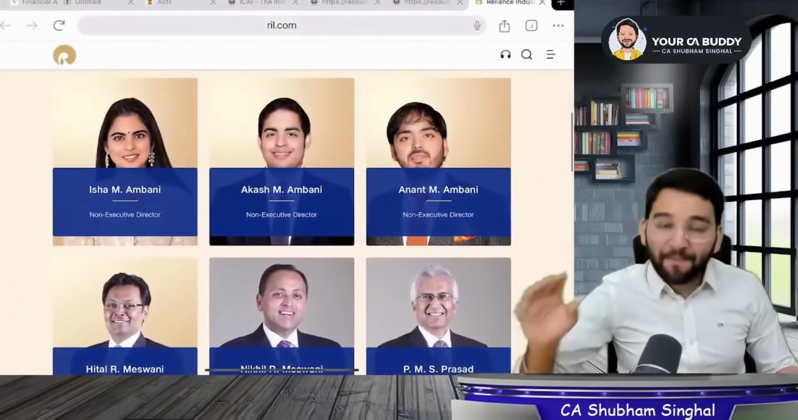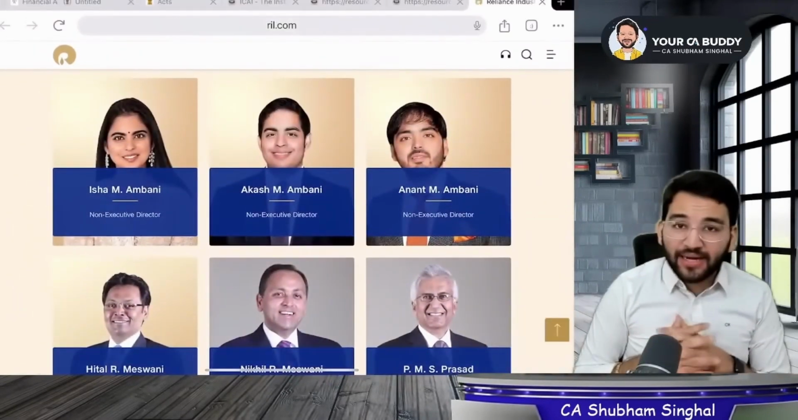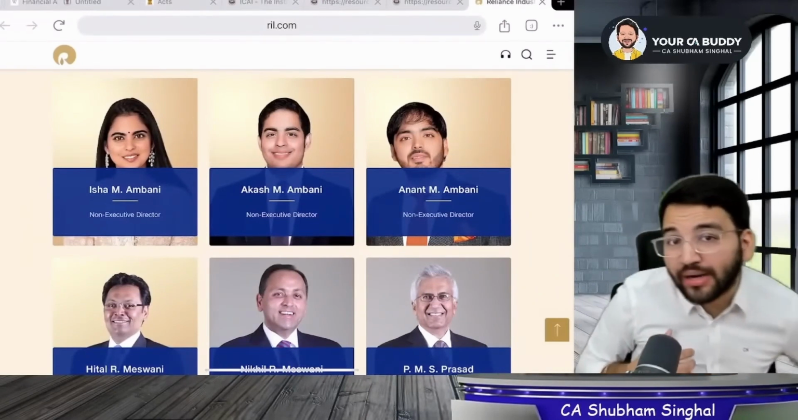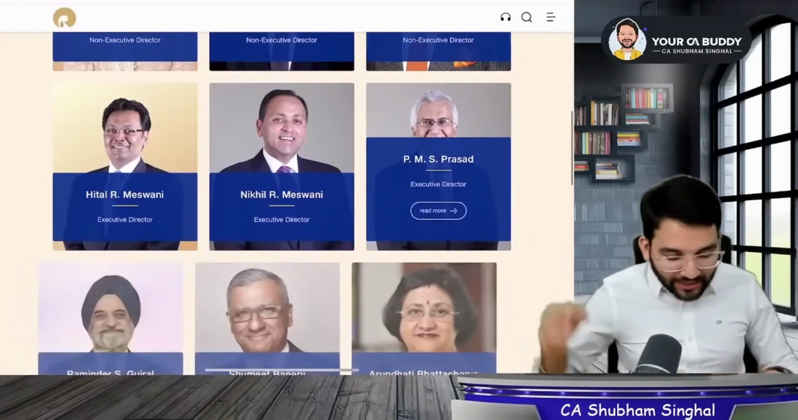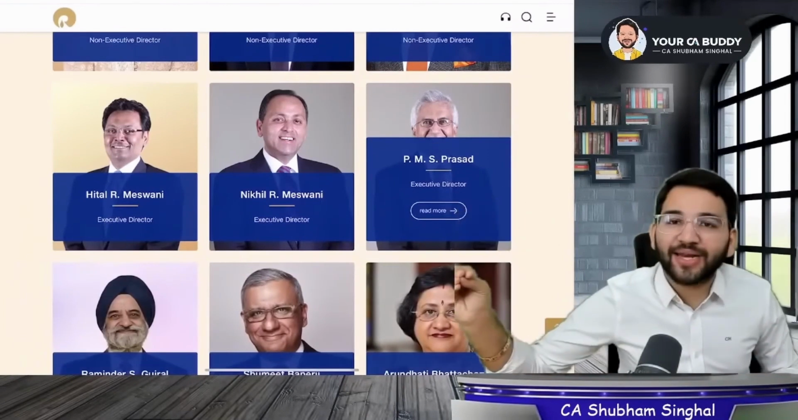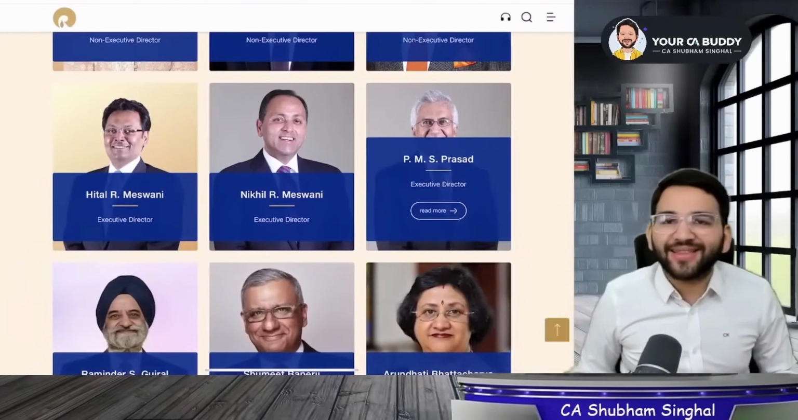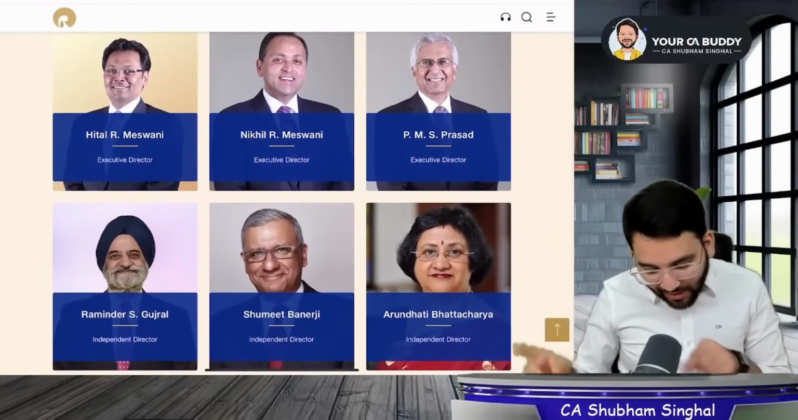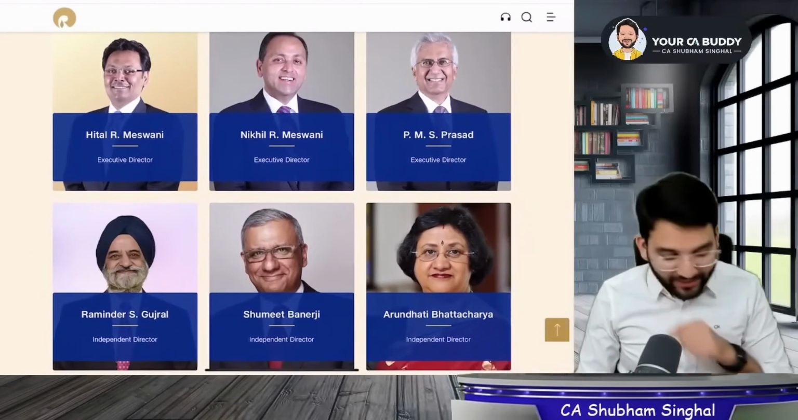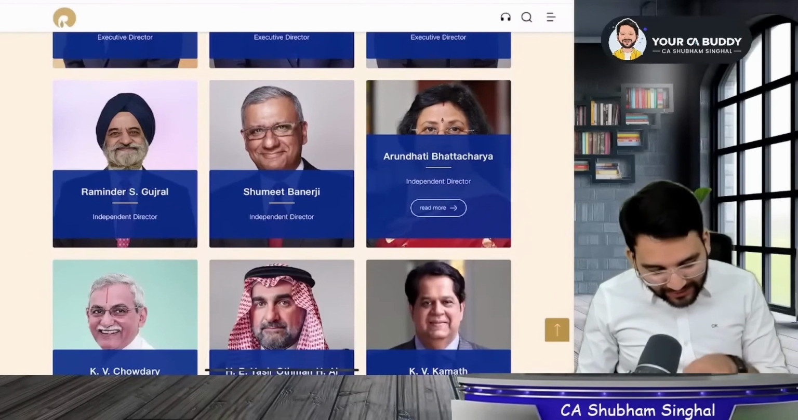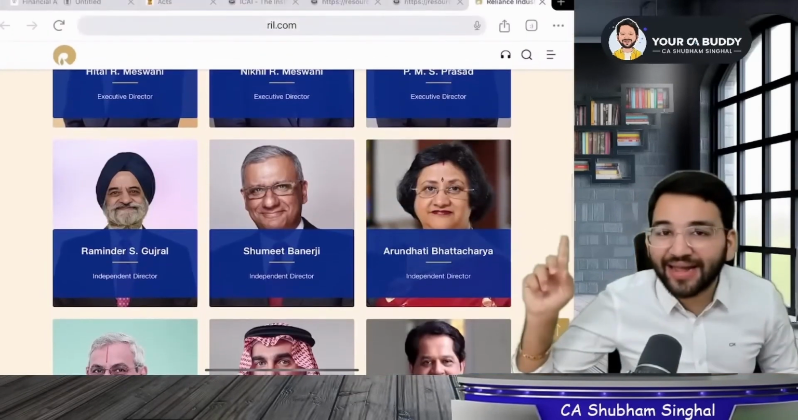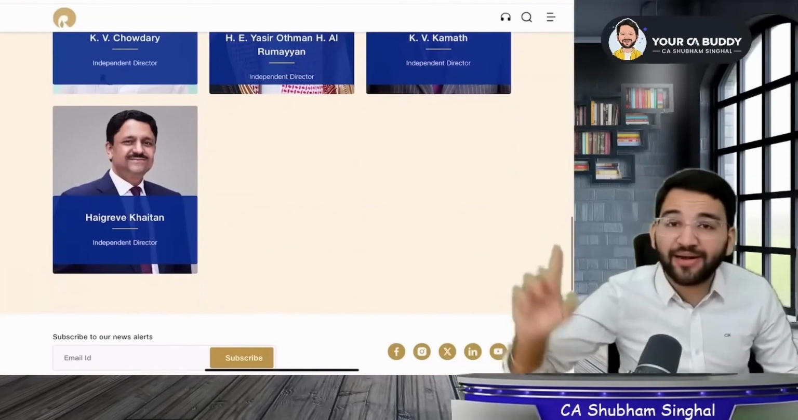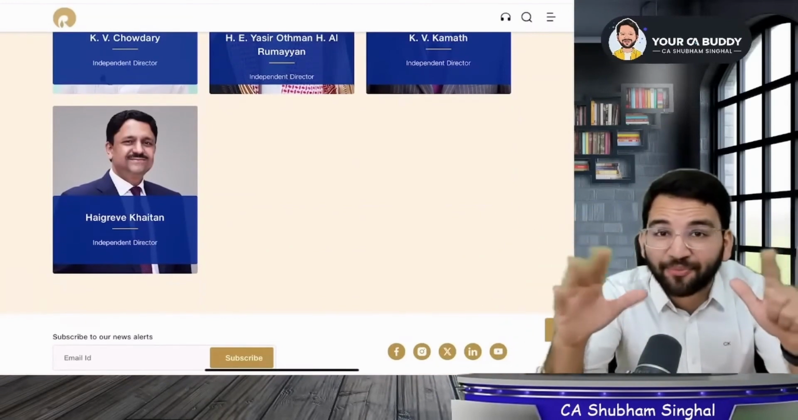What is written below it? Isha Ambani, Akash Ambani and Anant Ambani are non-executive directors. What have they written? Non-executive directors. Students, Hital Meshwani and Nikhil Meshwani, these 2 people are the 2 heads of the company. Then you see PMS Prasad. So Hital Meshwani, Nikhil Meshwani and PMS Prasad are executive directors as written in brackets. Raminder S and other 2 names are independent directors as written in brackets. What is written here? Independent directors. This means there are 7 independent directors.